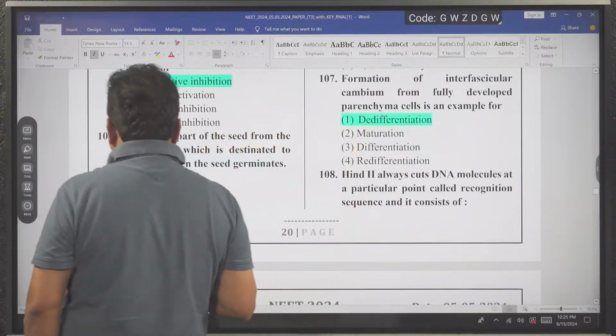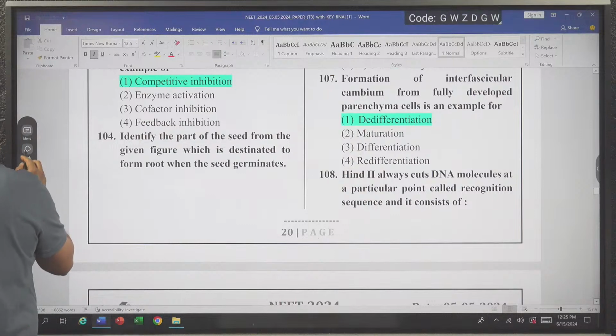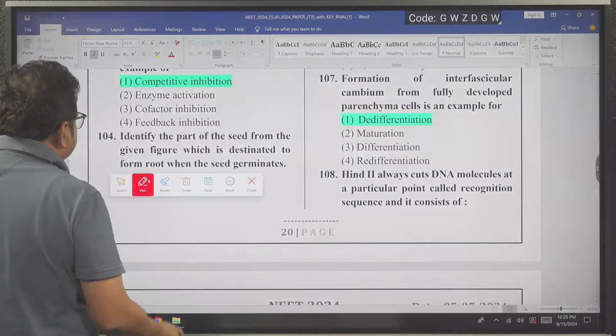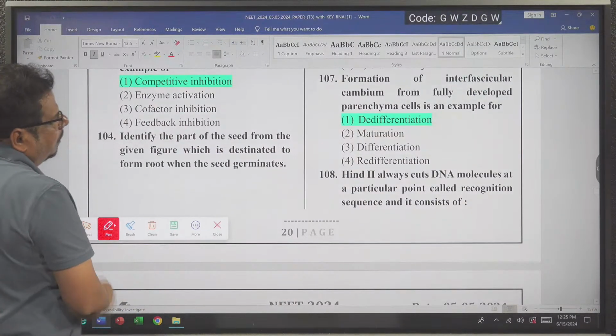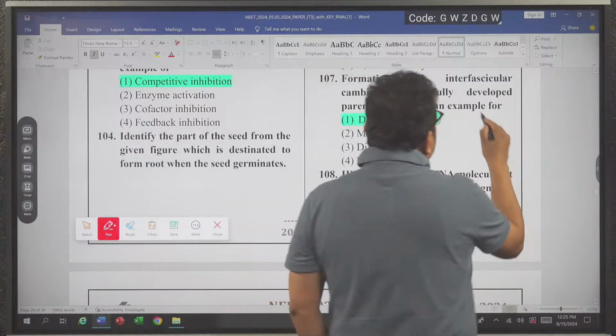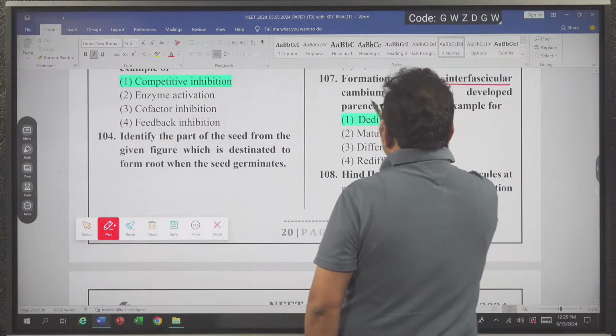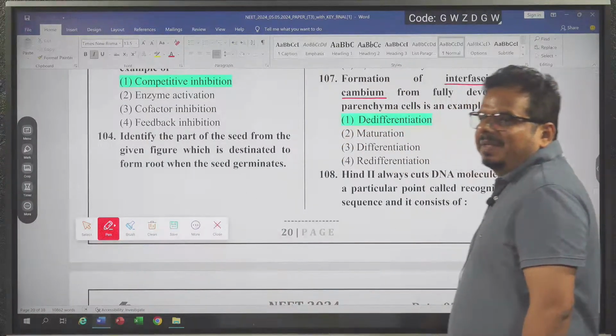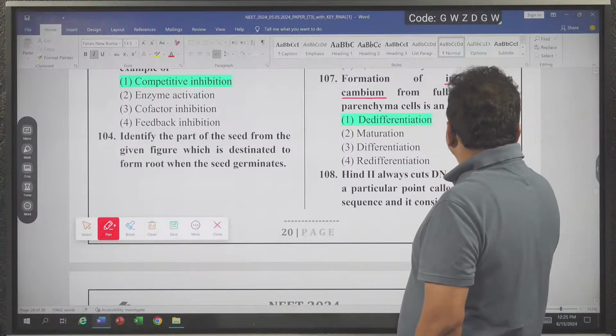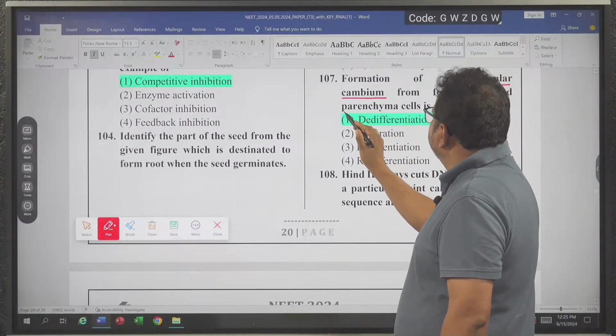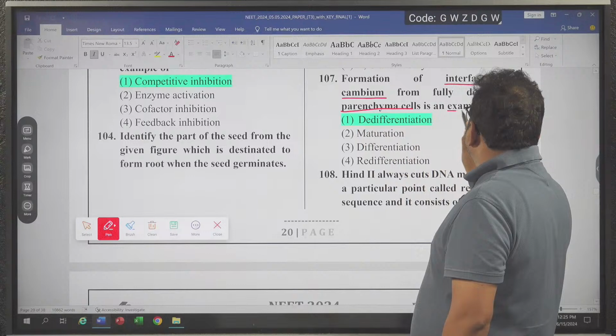The next question is: formation of interfascicular cambium from fully developed parenchyma cell is an example of what?